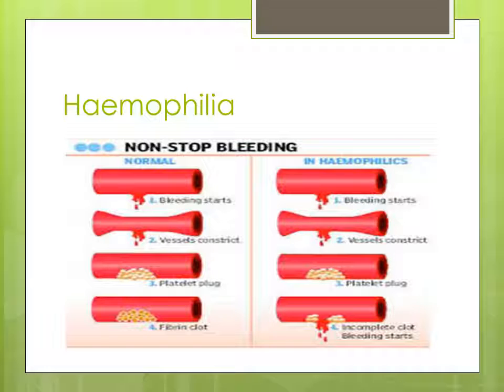Now, this is a diagram which shows non-stop bleeding. In a normal person, when bleeding starts, vessels constrict, a platelet plug forms, and a fibrin clot is formed. While in the case of hemophiliacs, bleeding starts, vessels constrict, a platelet plug forms, but there is an incomplete clot and bleeding doesn't stop.